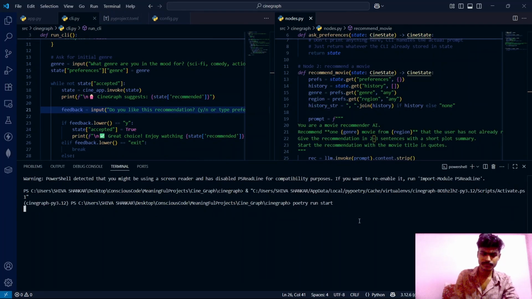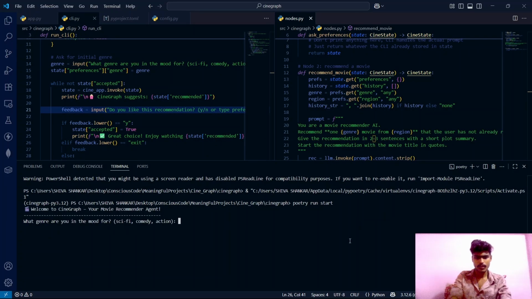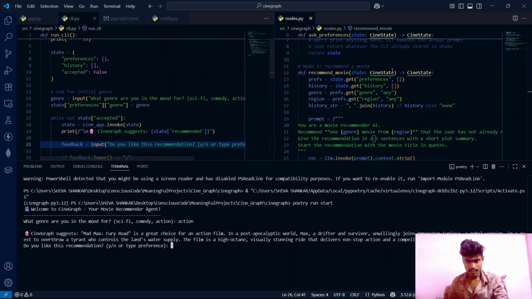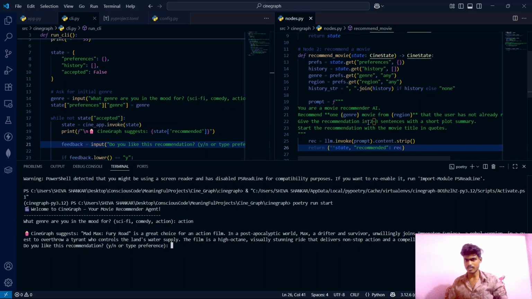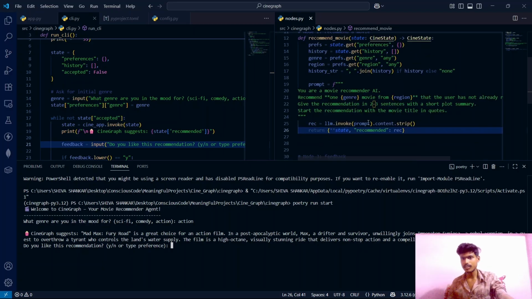Poetry run start. See, if we say action, now under the hood, the action will go inside this preferences, and the genre will be set to action. And once the action is set, this prompt will be constructed, and the LLM will generate the response based on that prompt. So it has generated Mad Max Fury Road. This response it has generated.